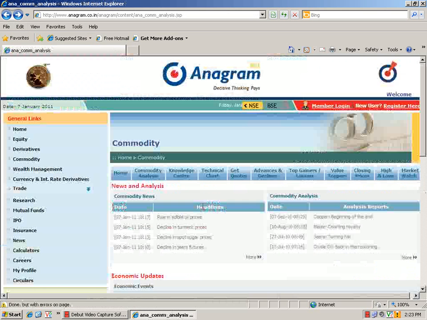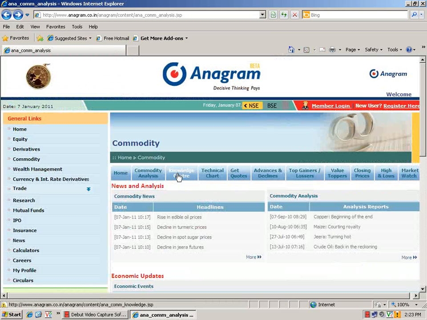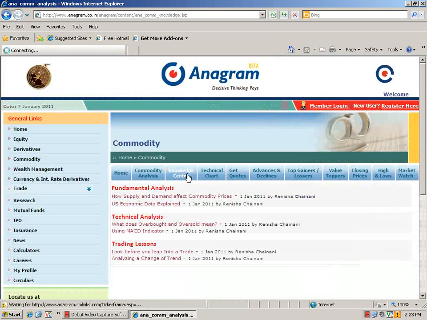Okay, now we move on to the next page, that is Knowledge Center. This page is basically a tutorial for commodity users, whether they are fresher in this market or experienced. There are many terms that are not understood by many people, so we have segregated them into fundamental analysis, technical analysis, and trading lessons.